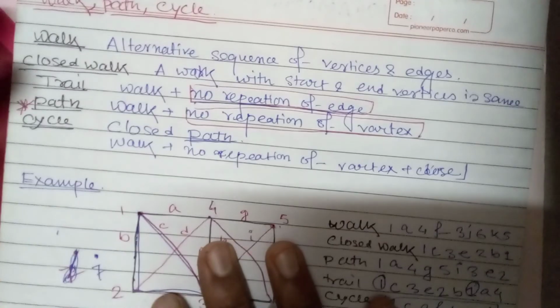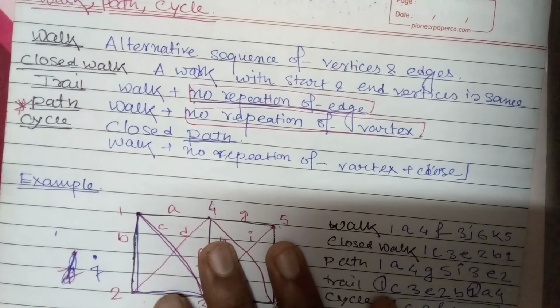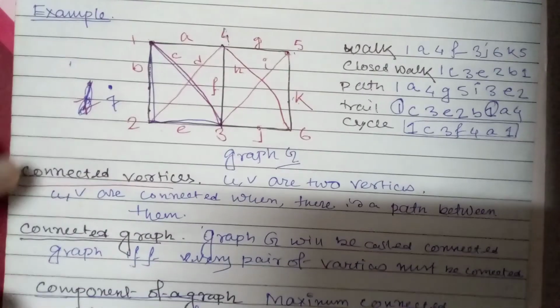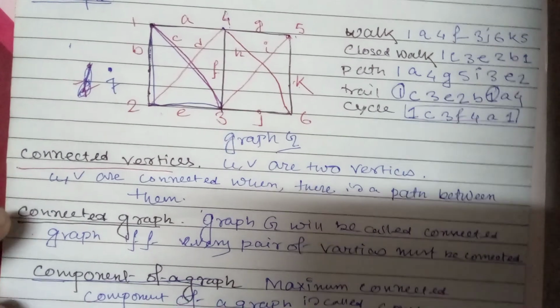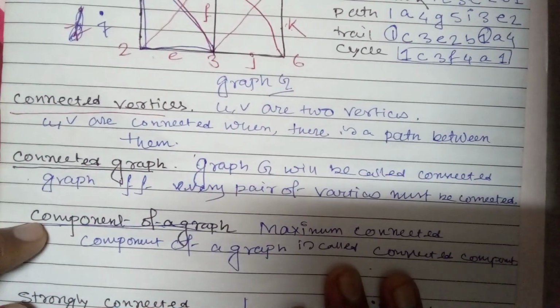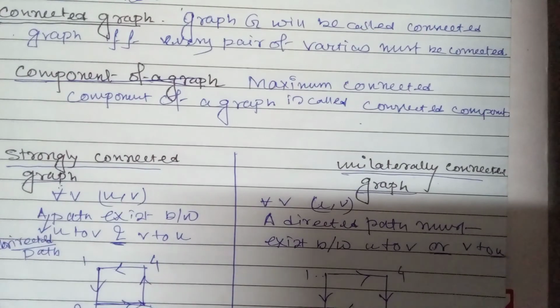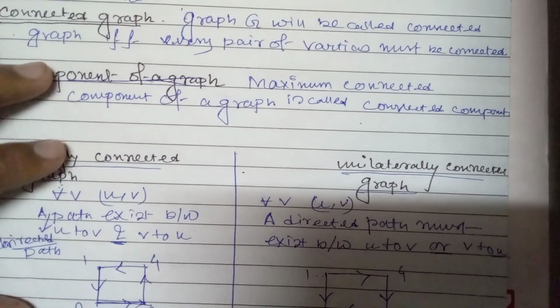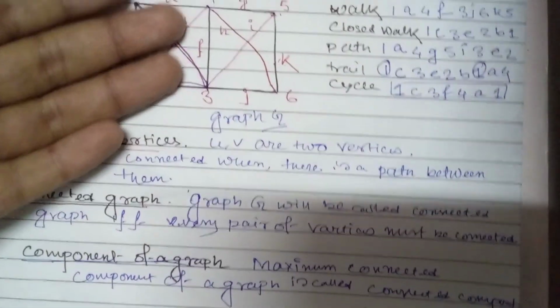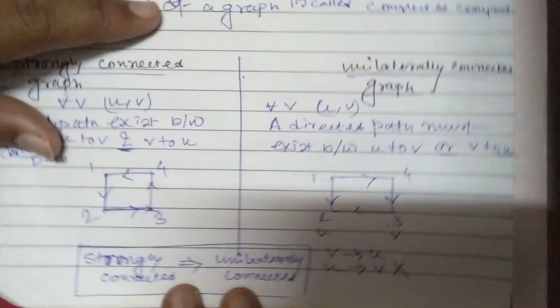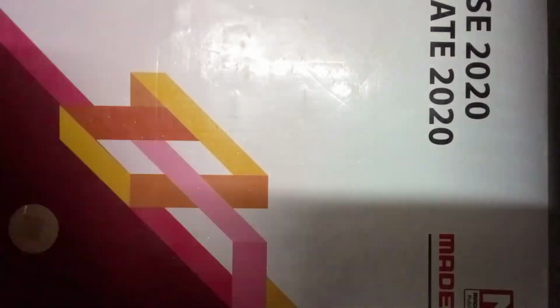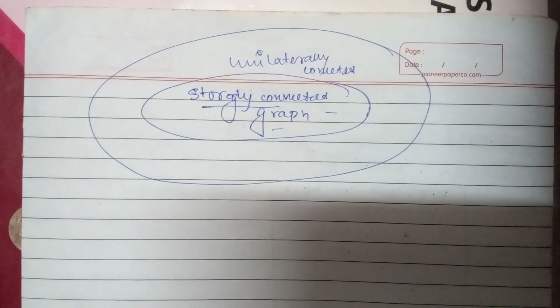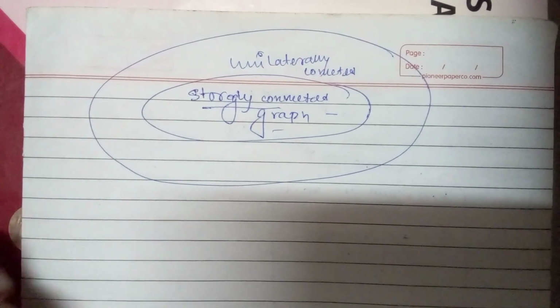So just to recap once more, we have discussed walk, closed walk, trail, path, cycle. From there we discussed connected vertices, then connected graph, then component of a graph, then the two types of graph: one is strongly connected graph, another one is unilaterally connected graph. This is in the concept of digraph. Till now we were discussing graphs. Now we have come to the digraph part, and one property of strongly connected graphs and the relationship between strongly connected and unilaterally connected graphs.